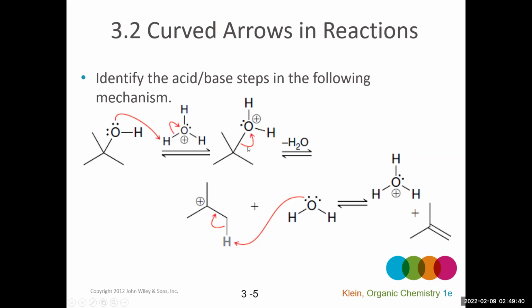So this is sort of a dead giveaway: it's only one arrow, and we're not actually showing a base taking a proton from an acid. So step two is not a proton transfer. And we do have names for other steps, but we won't learn those until later in subsequent chapters.